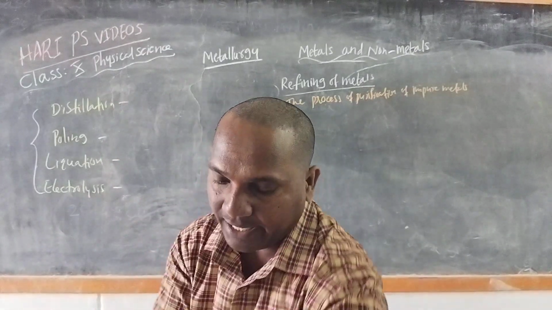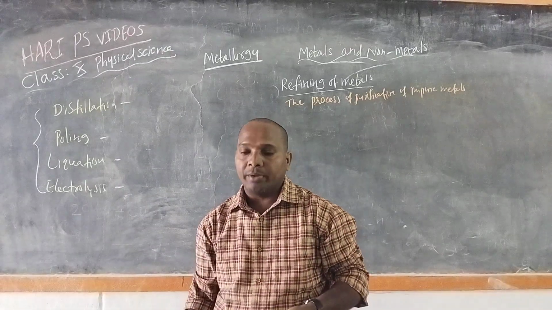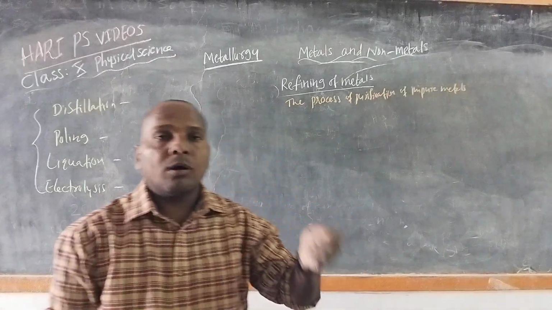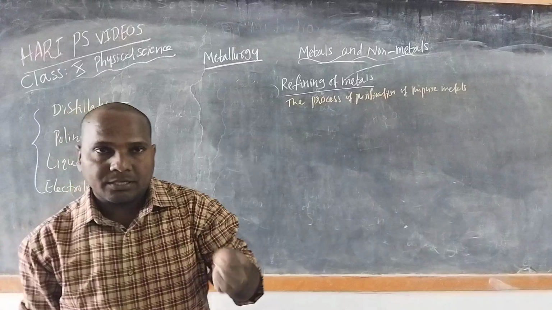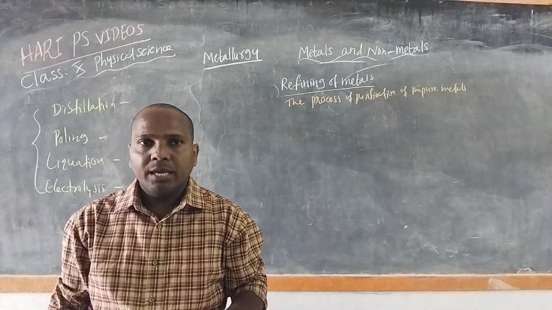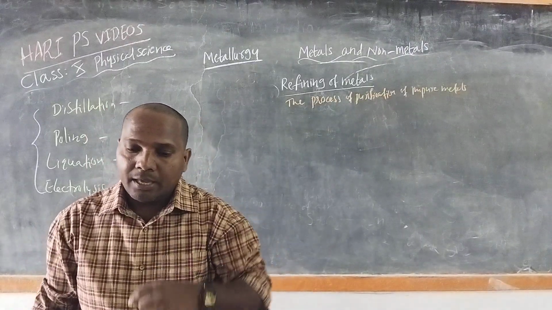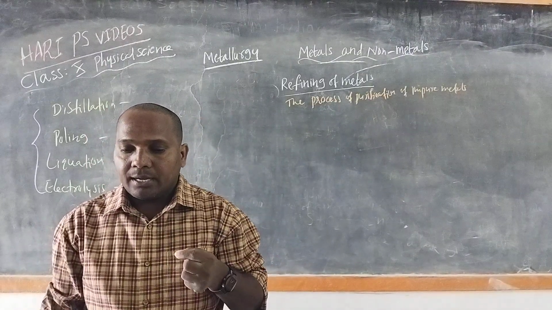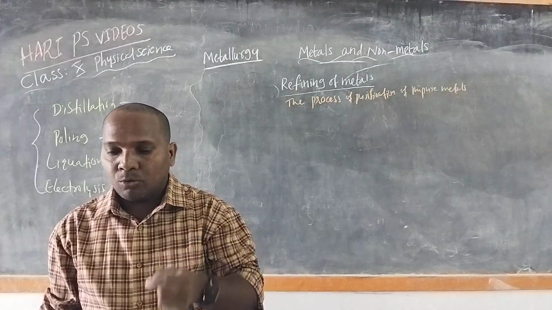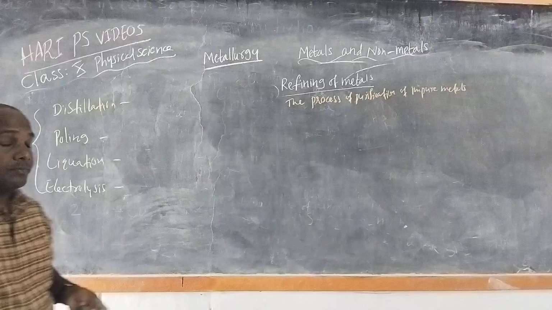First of all, distillation. This method is useful for purification of low boiling metals like zinc and mercury containing high boiling metals as impurities. The extracted metal in the molten state is distilled to obtain the pure metal as distillate.